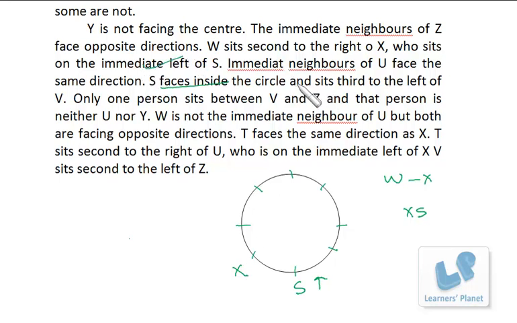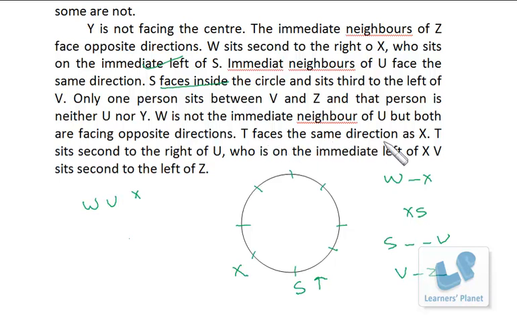Then S faces inside the circle and sits third to the left of V. That means there are 2 people between S and V. Then only one person sits between V and Z, and that person is neither U nor Y. W is not the immediate neighbor of U, but both are facing opposite direction. W, U, that's not possible.